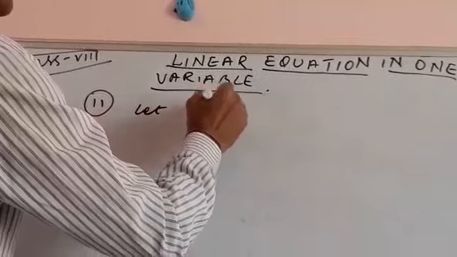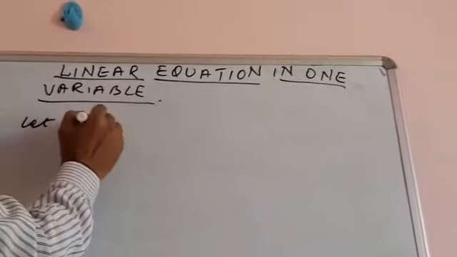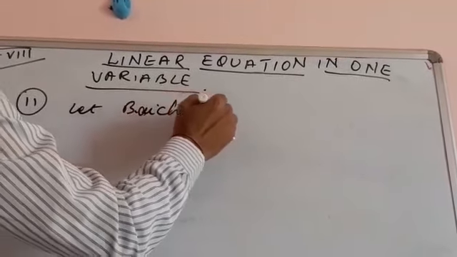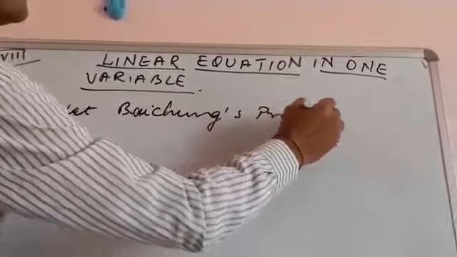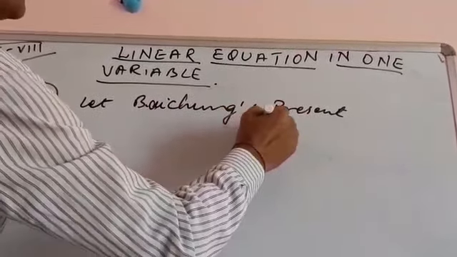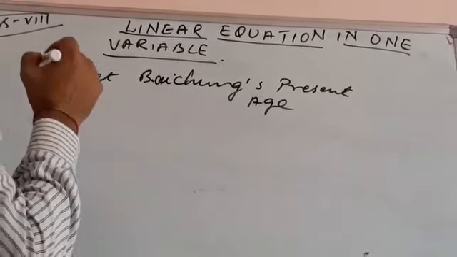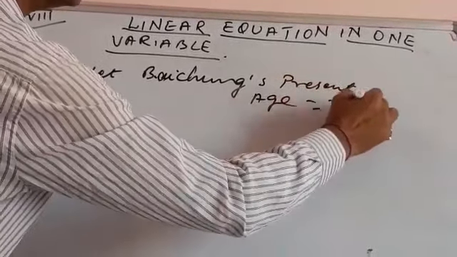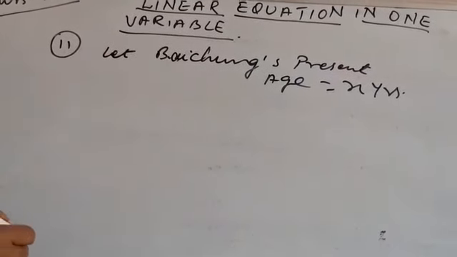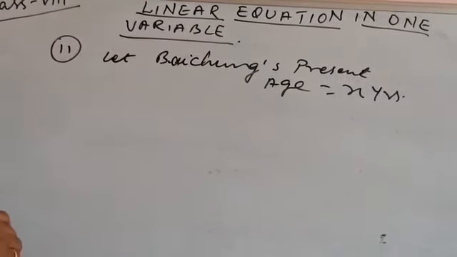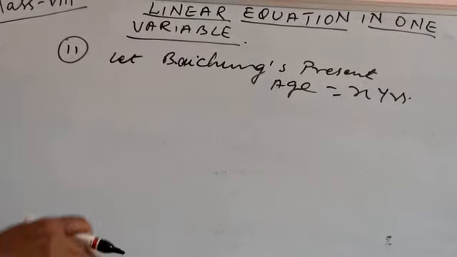Let Baichung's present age be X. This is a tip for you all: whenever you do questions based on age, we always start with the present age, that is X years. Now here, Baichung's father is 26 years younger than Baichung's grandfather and 29 years older than Baichung.